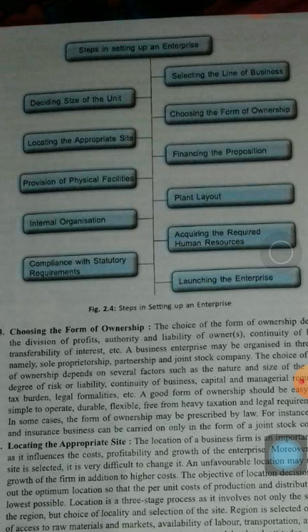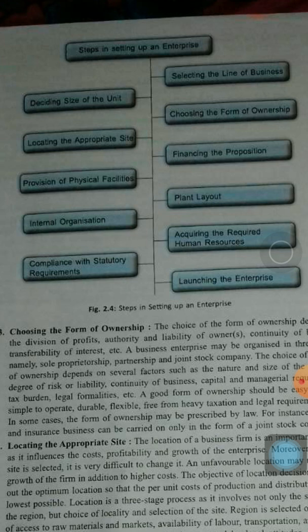So after deciding the size of the unit, the form of ownership is decided, whether it will be a sole proprietorship or partnership or a joint stock company or a one person company, and any other formats, and so on. So choosing the form of ownership decides how your taxes will be assessed by the government. So it has a bearing on the ultimate, final income also of a person who is doing business with a motive of profit.